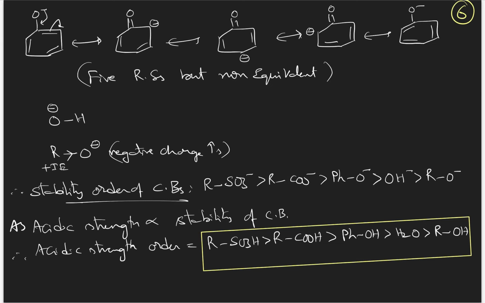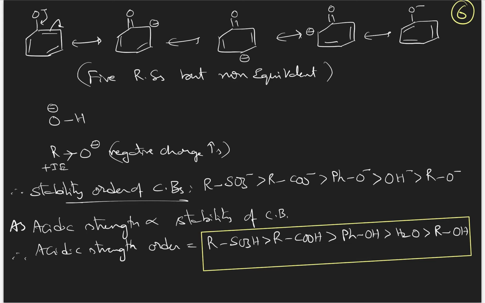But if you carefully observe, these are non-equivalent resonance structures, because here and here the negative charge is outside, and in these 3 resonance structures the negative charge is in the ring, and also there is a position difference in the negative charge. So these are 5 non-equivalent resonance structures.